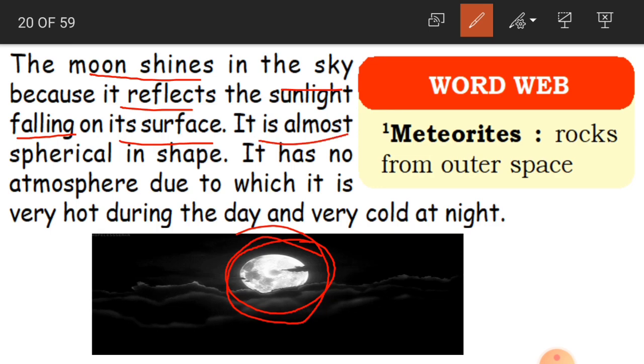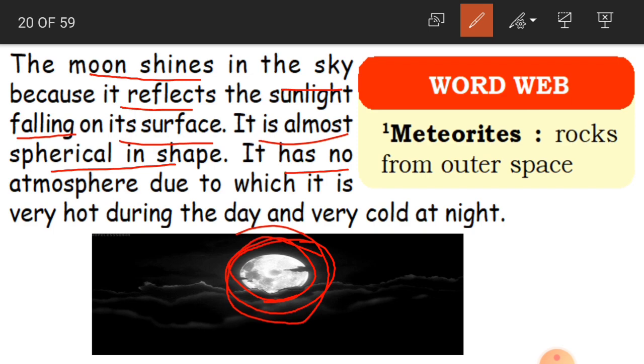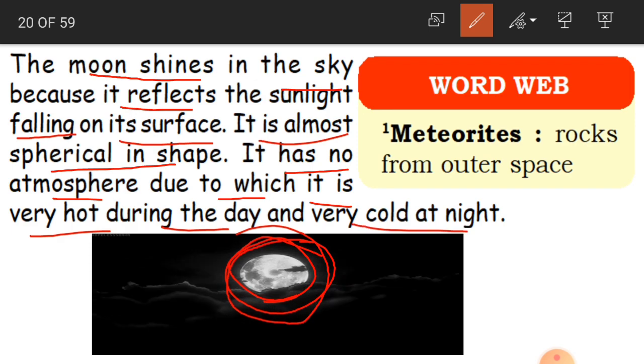It is almost spherical in shape. How is the shape of the moon? Spherical, round. It is spherical in shape and it has no atmosphere, due to which it is very hot during the day and very cold at night. So it has got no atmosphere.